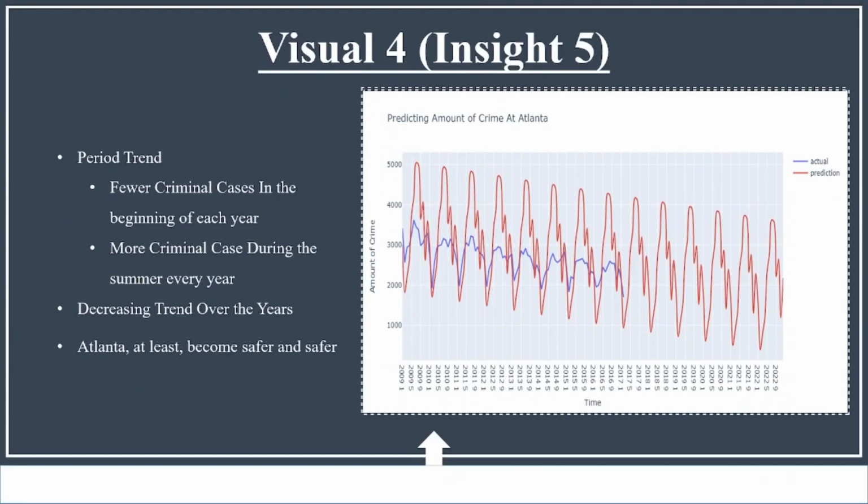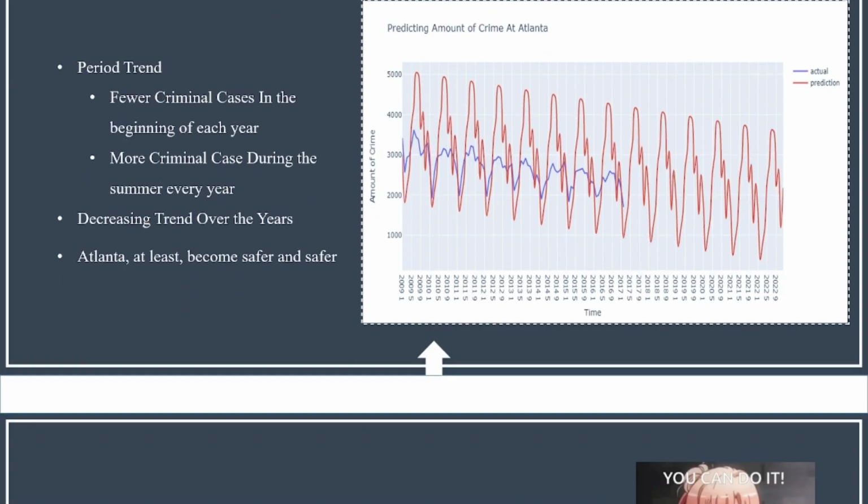Moreover, we create a graph to show the comparison between the actual value and the prediction, also to show how the prediction goes in the future. You can see both of them show a periodic trend, and there are fewer criminal cases in the beginning of each year, and more criminal cases during the summer every year. So this matches what we saw in the previous insights. And as you can see, both of them also show a decreasing trend over the years, which means our city, Atlanta, is becoming safer and safer.